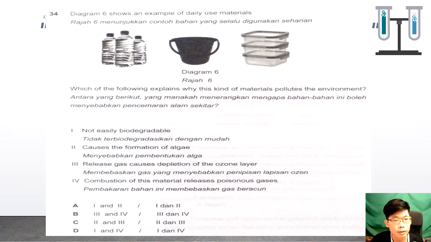Okay, diagram 6 shows an example of a daily use material. Which of the following explain why this kind of material pollutes the environment? It is not easy to biodegrade, correct. Cause the formation of algae. Release the gas that causes the depletion. Combustion of this material releases poisonous gas. So this one should be correct. Okay, so 1 and 4.